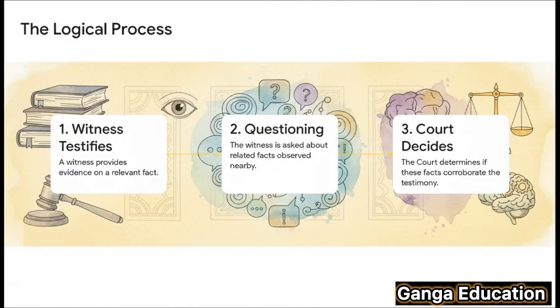This flowchart here just perfectly lays out the process. Step 1, the witness testifies. Step 2, the lawyer asks them about related stuff. And step 3, the court makes the final call on whether those details actually help prove the main testimony. See? It's a very logical flow that happens in court.